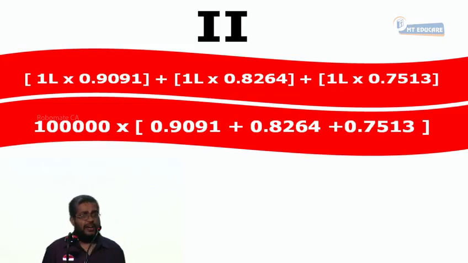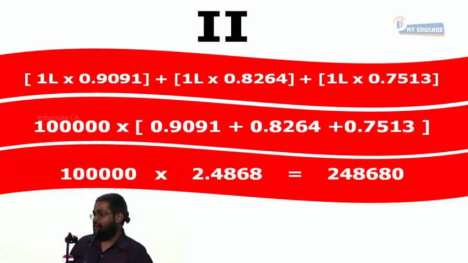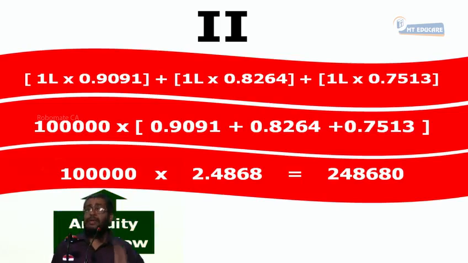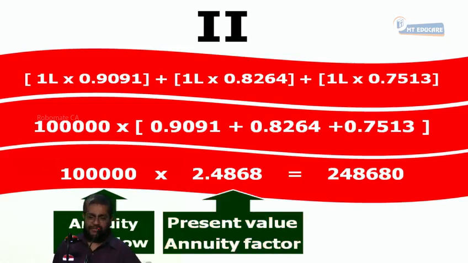Are you following or not? Now, if I add the three, what do I get? 1 lakh into 2.4868. Tell me, what is this 1 lakh? Cash flow, annuity cash flow. This 2.4868, I now call as the present value annuity factor. PVAF you can call.